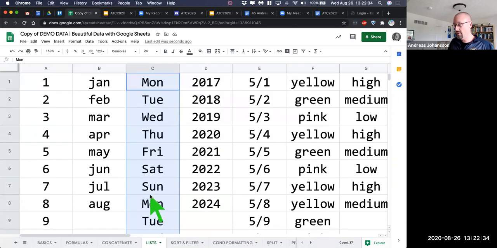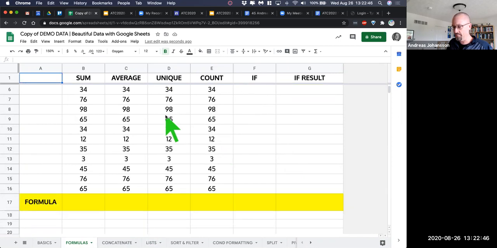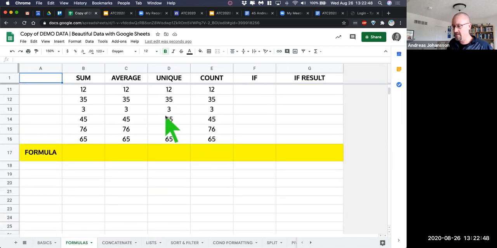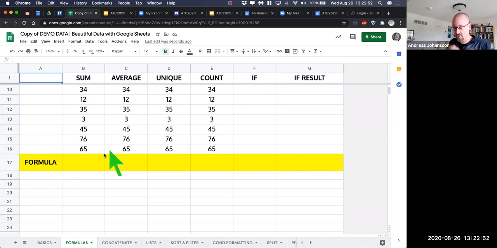So far, so good. That's a little bit about lists, just some fun things. We're going to jump back to formulas now, just so you have an idea of what can happen. We'll just do a few here. I have some numbers here, and we're going to look at sum, average, unique, and count because they're pretty easy.